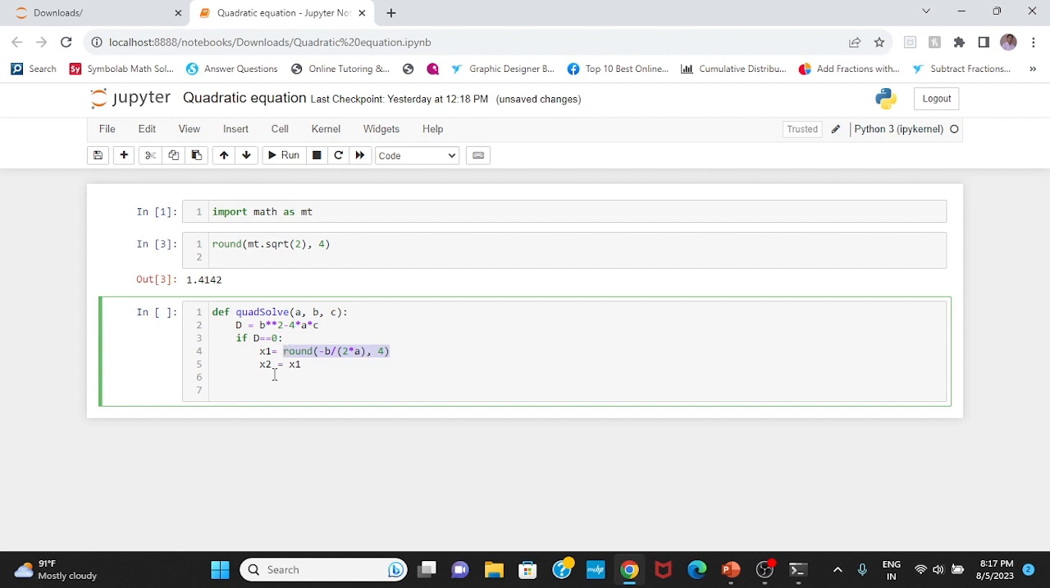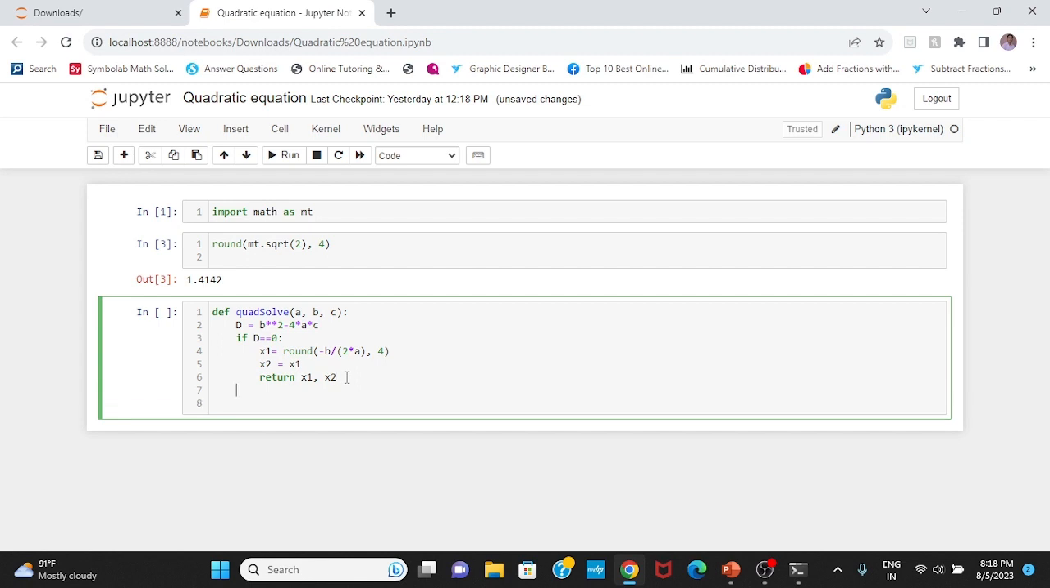Okay, and now I can return these values, x1 comma x2. Now if I run it, I should get x1 and x2 as the return value.